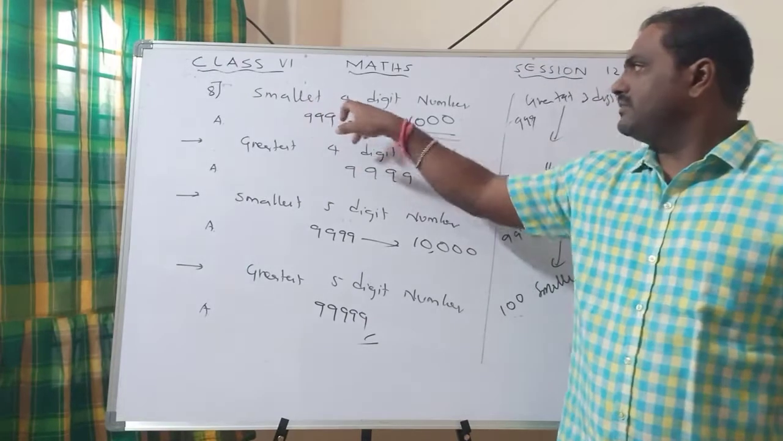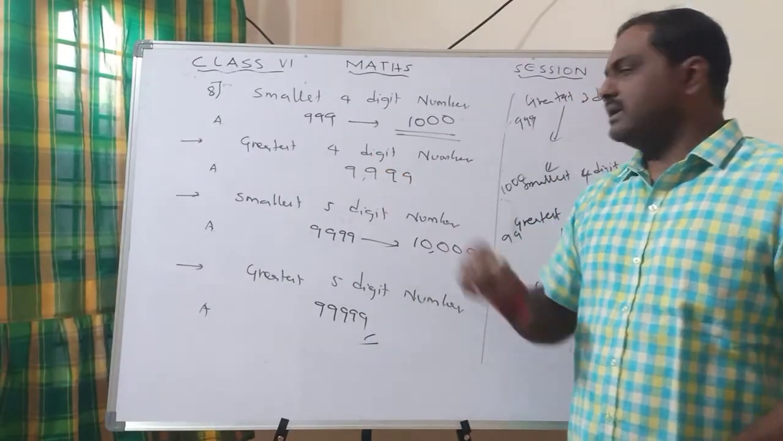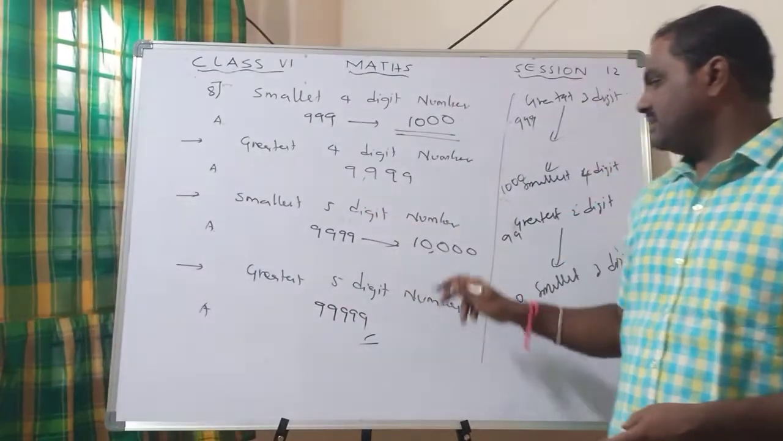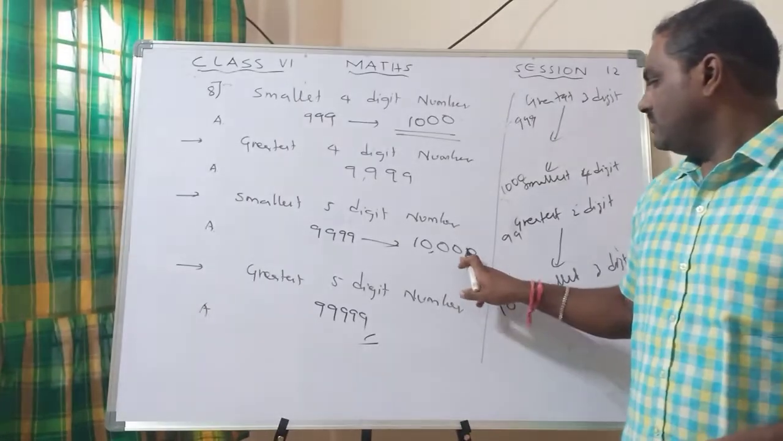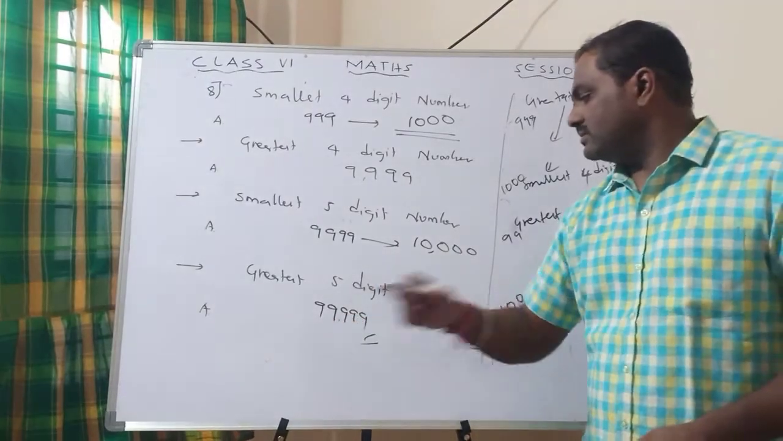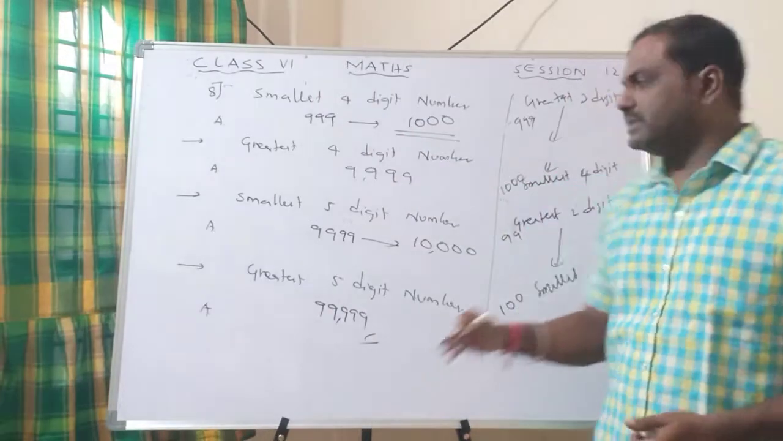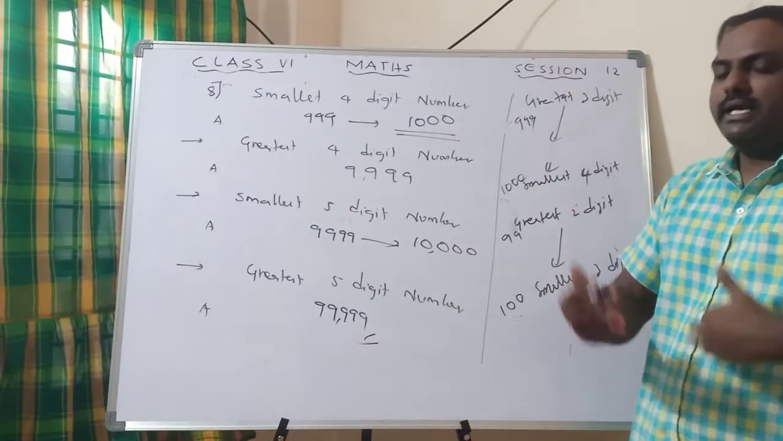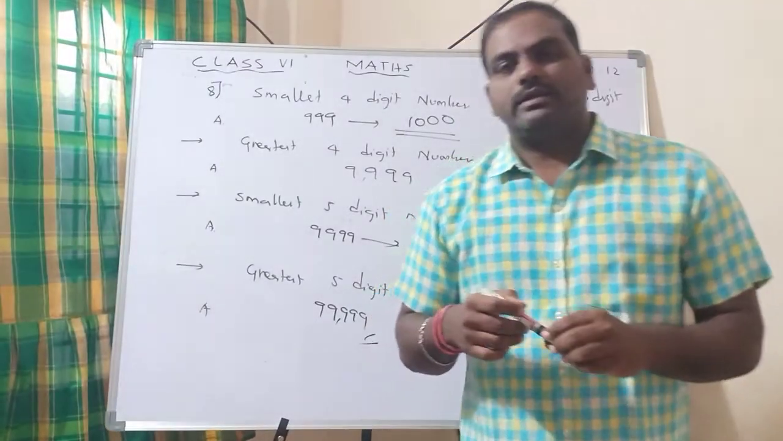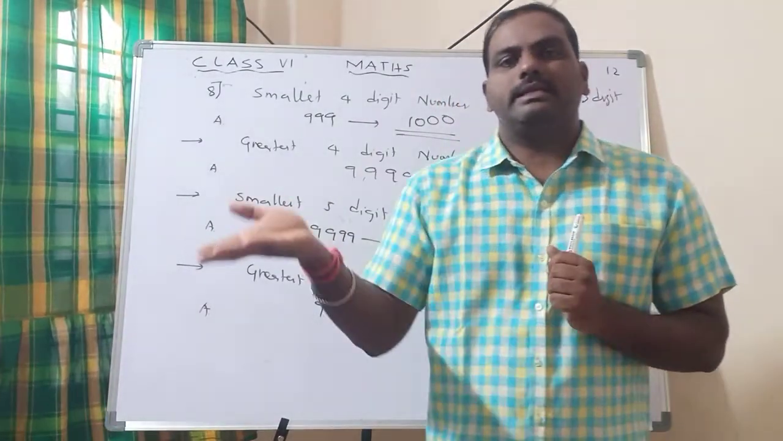So the smallest 4-digit number is 1000. Greatest 4-digit number is 9999. Smallest 5-digit number is 10,000. And greatest 5-digit number is 99,999. Of course, you can write direct answers. I'm explaining this so you know which number comes after which number. 9 is the greatest single-digit number. What does the next number become?